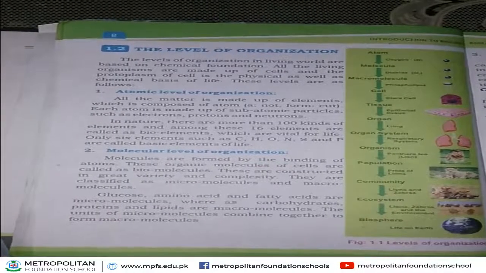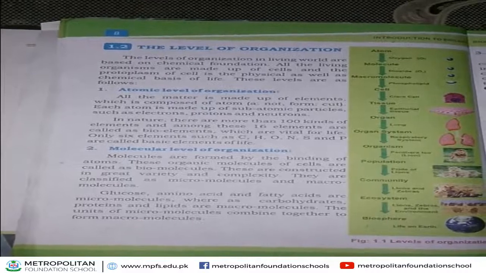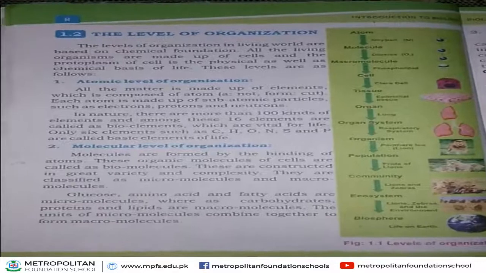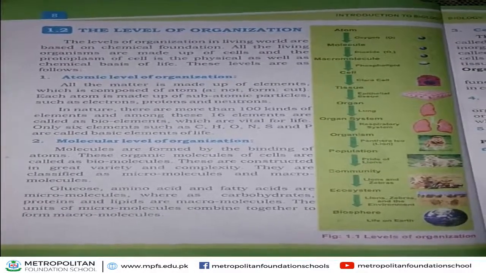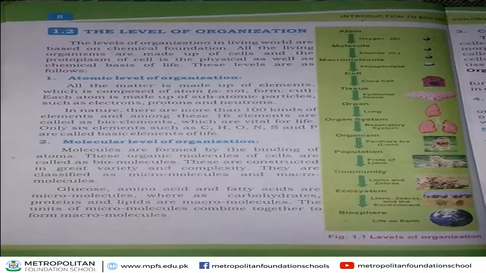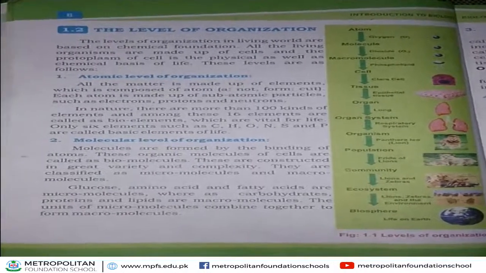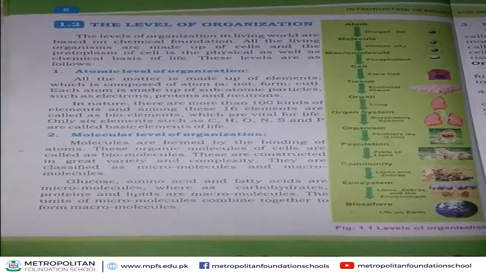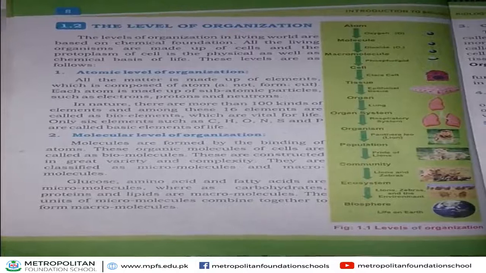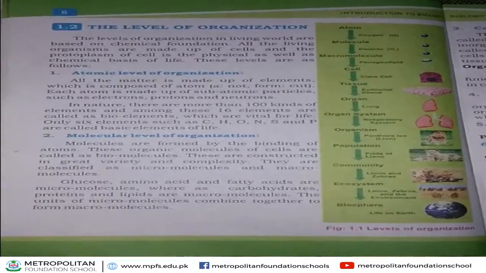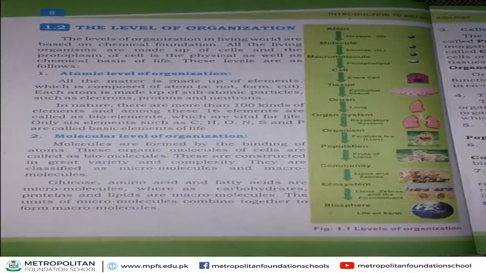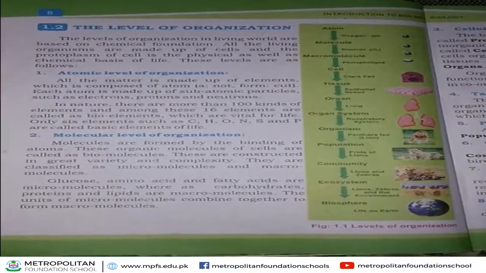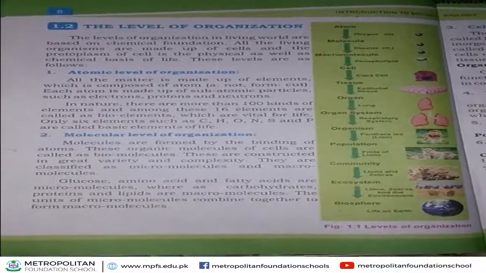Okay, students, now I will discuss these levels of organization in detail. First, the atomic level of organization. We know, students, we also read in previous classes, matter is made up of different elements and different elements are composed of atoms. Atom is made up of subatomic particles.